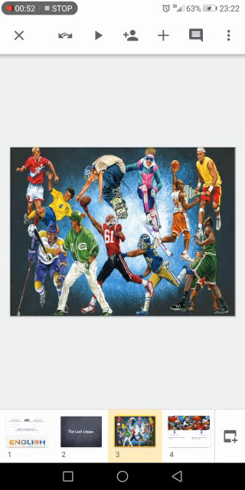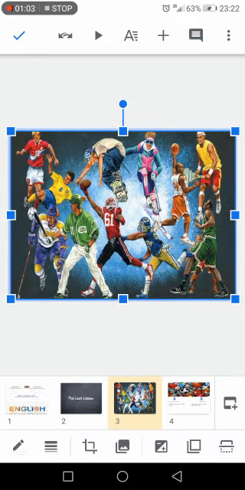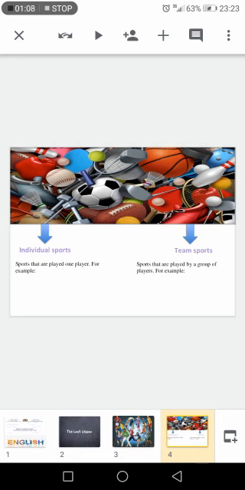Last time we talked about vocabulary, and we saw many types of sports. As you see here in this picture, we have many types of sports. We saw that there are two types: individual sports and team sports. Individual sports are sports that are played by one player, for example golf, tennis, swimming. We have just one player.